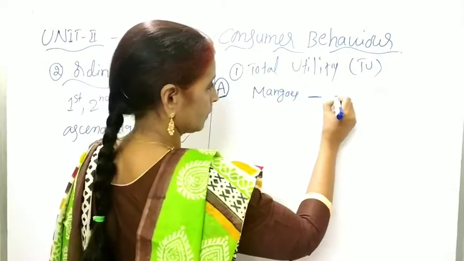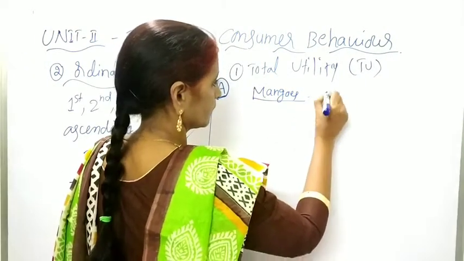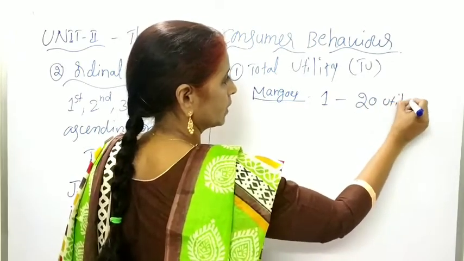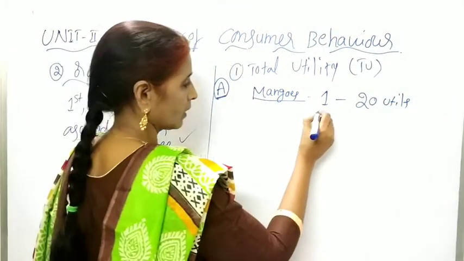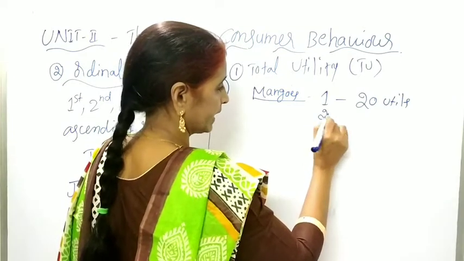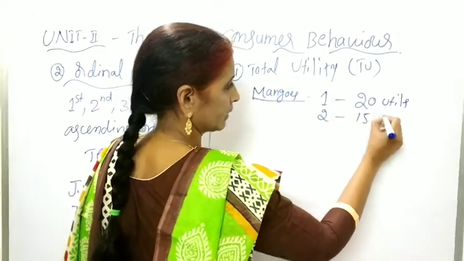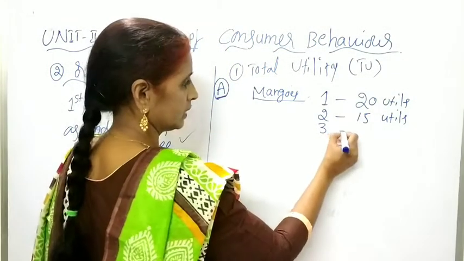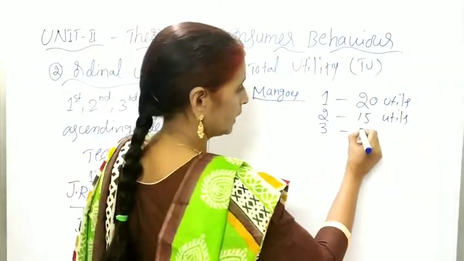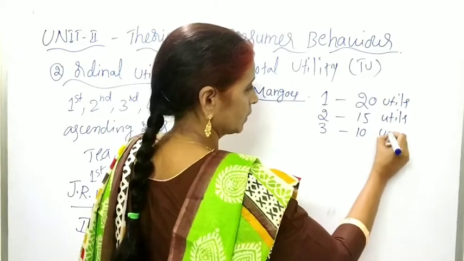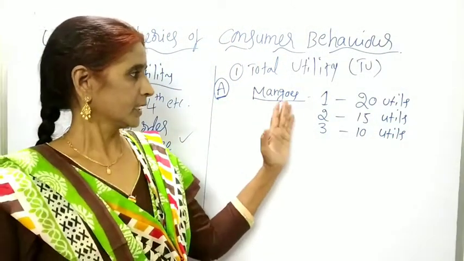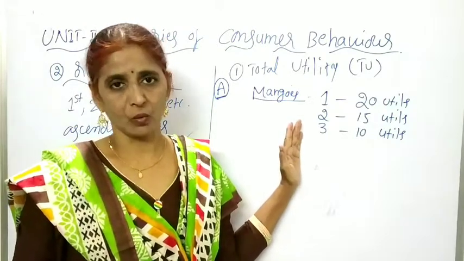From the first mango, he derived 20 utils of utility. From the second mango, he derived 15 utils of utility. And from the third mango, he derived 10 utils of utility. So he consumed 3 mangoes.